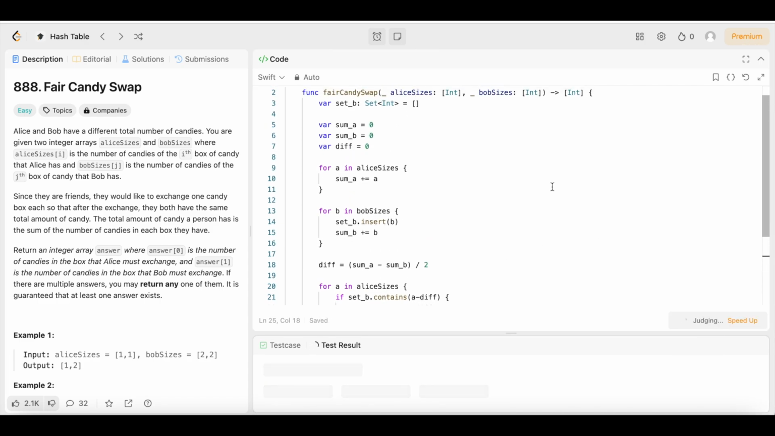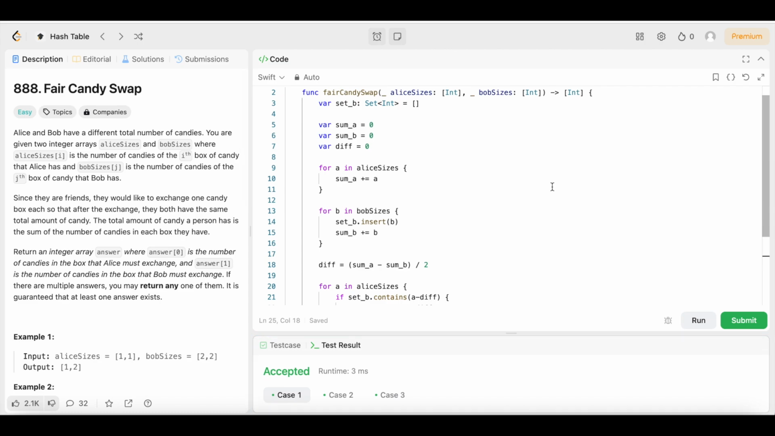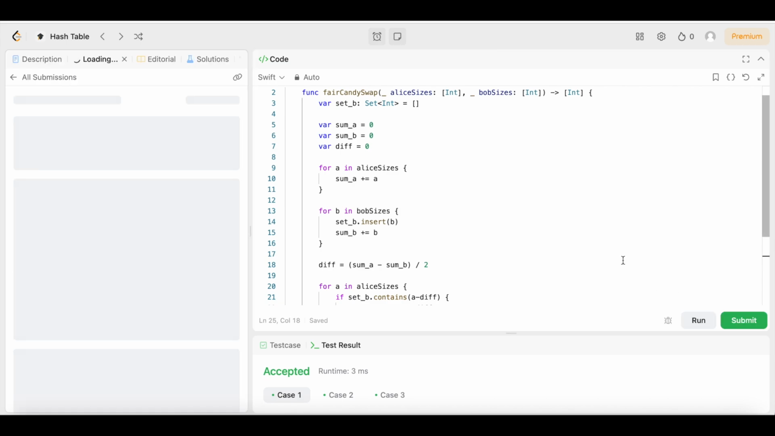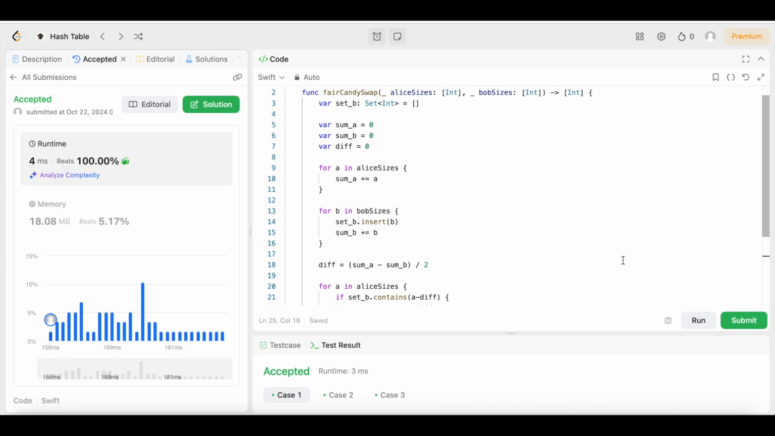You know, you can never be too sure with this stuff, but look at that, y'all. So let's submit it. Make sure it stays submitted. Let's see. Boom! 4 milliseconds beats 100% of users with Swift. Y'all already know those are the numbers I like to see.